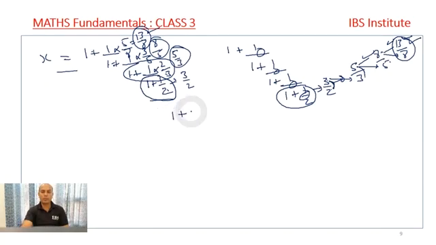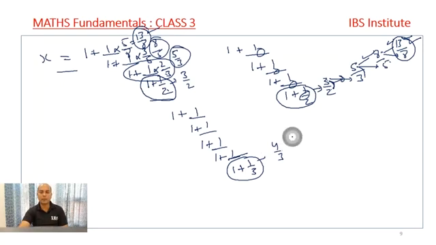Say, let's try to solve 1 plus 1 upon 1 plus 1 upon 1 plus 1 upon 1 plus 1 upon 1 plus 1 by 3. Say, this is the question, right? So how do we solve it? We solve this first. It is 4 by 3. Then in the next step, 4 and 3, 7 by 4. 7 and 4, 11 by 7. 11, 7, 18 by 11. 18 and 11, 29 upon 18.